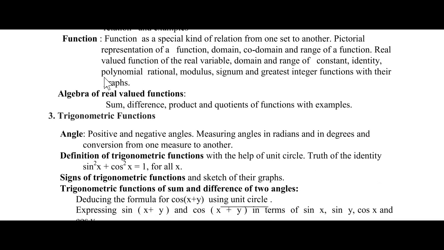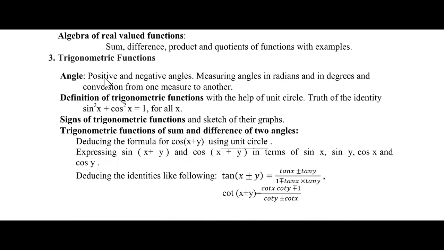Next, we have trigonometric functions, in which we are going to study about the angle. You are going to study the difference between positive and negative angles and how to measure the angle, okay, and how to convert the angles in radians to degrees and degrees to radians. That is what we are going to study. And next, the definition of trigonometric functions with the help of a unit circle, truth of the identity, that is sin square x plus cos square x is equal to 1, for all x.